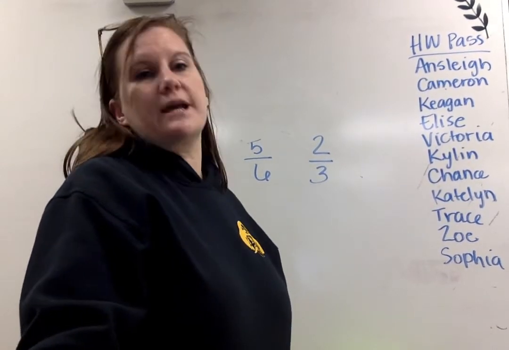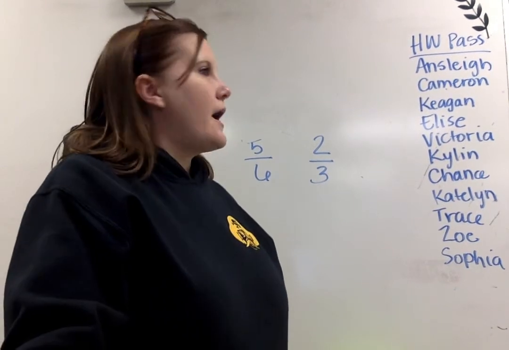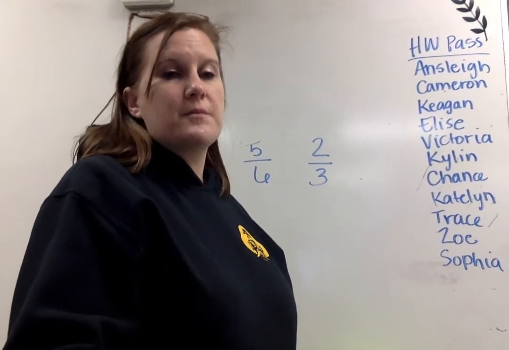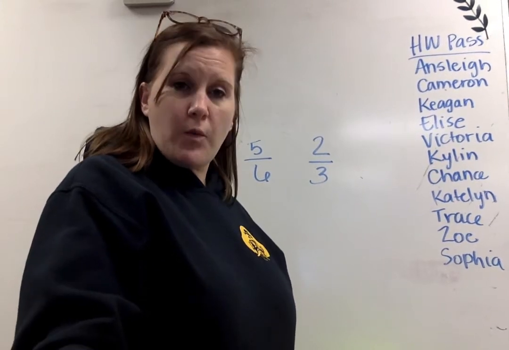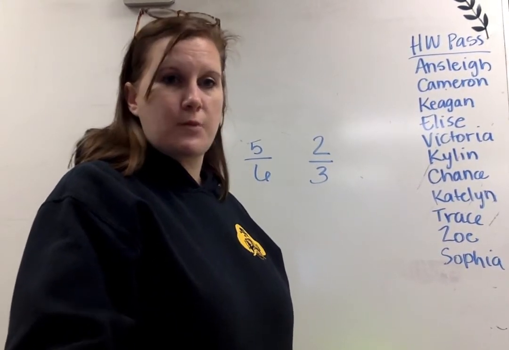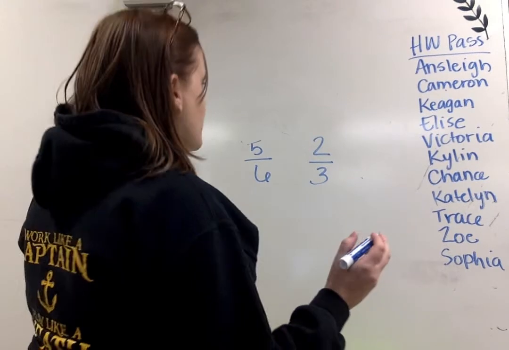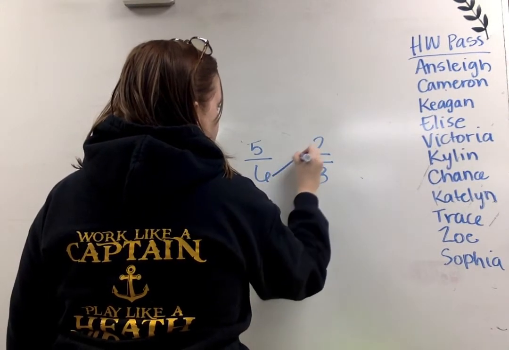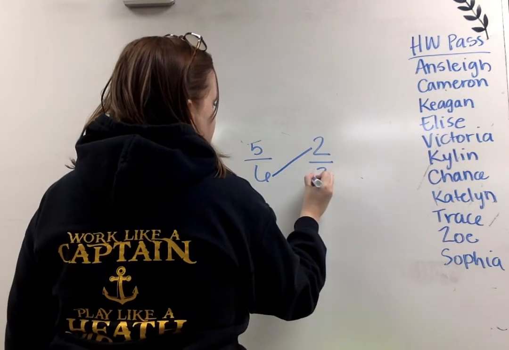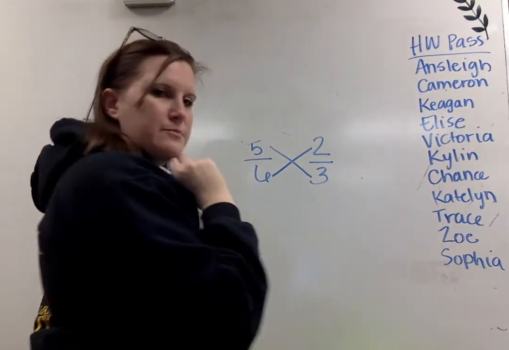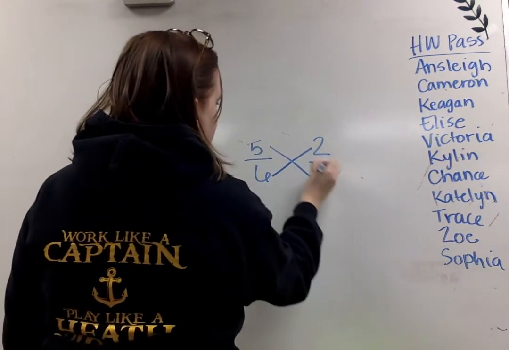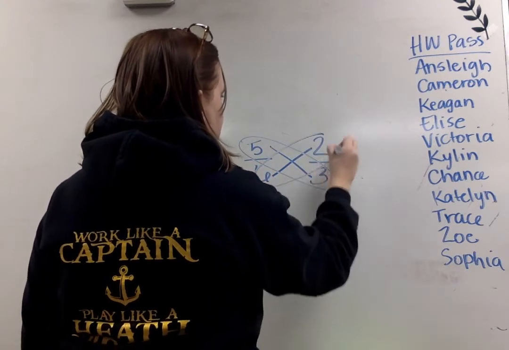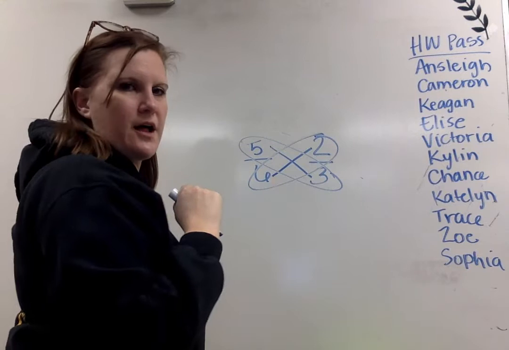One way we can compare fractions, you can compare to a half, you can compare the missing piece. A quick way is you can do cross multiplication. When you're cross multiplying, you're going to multiply the denominator and the numerator, and then the denominator and the numerator. I call this multiply the butterfly, because if I circle what I'm multiplying, it kind of looks like a butterfly in a way.